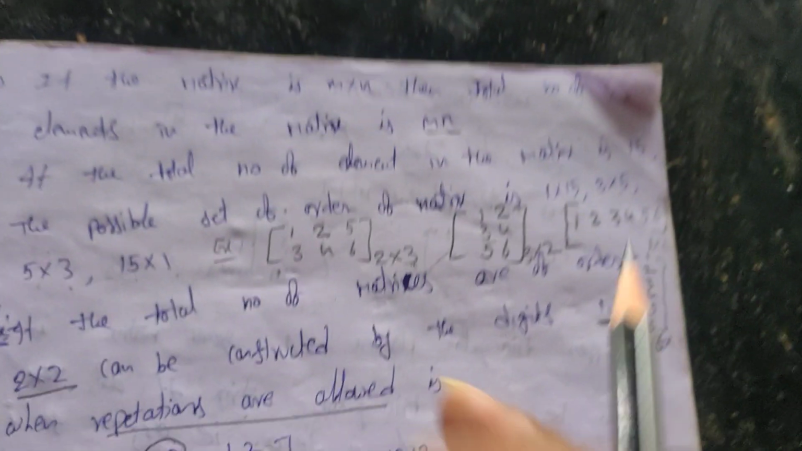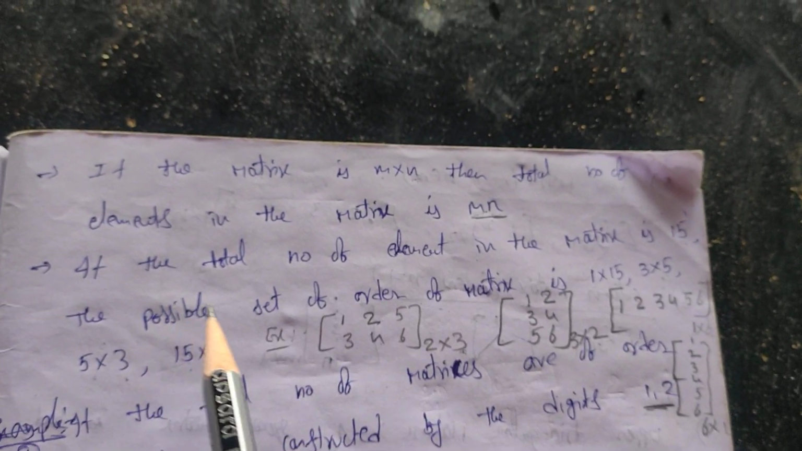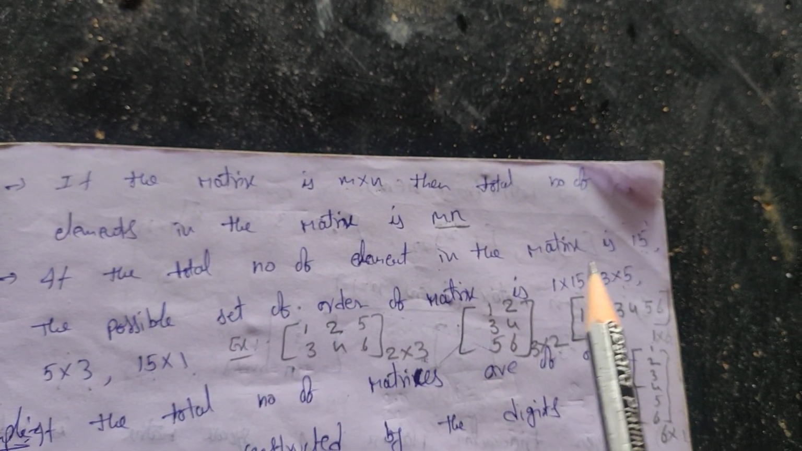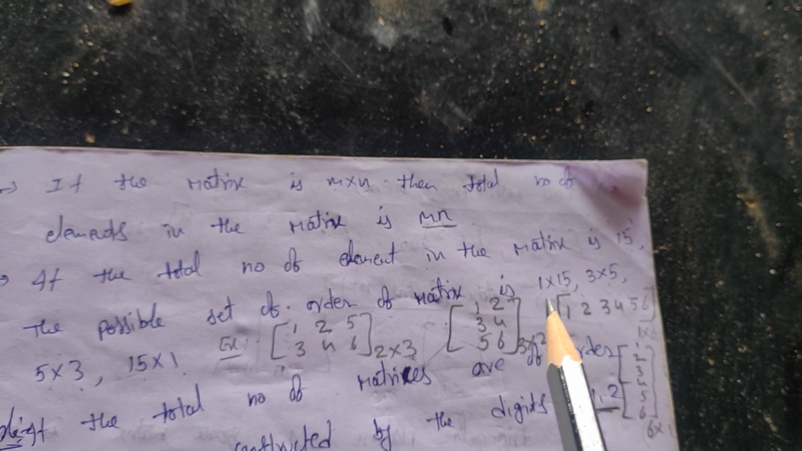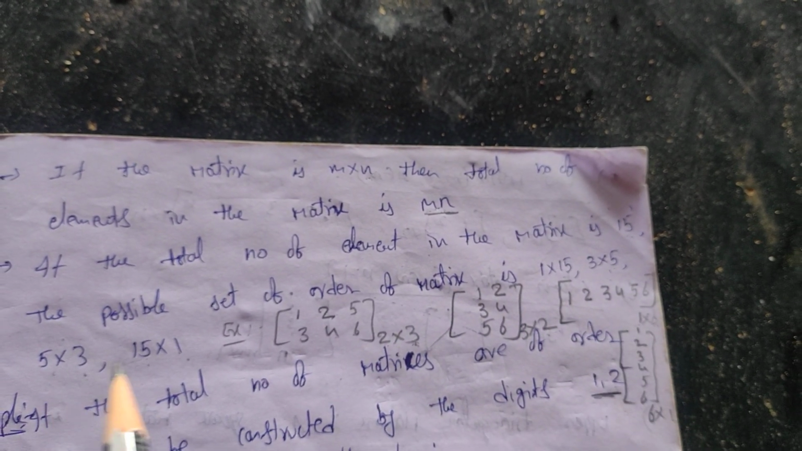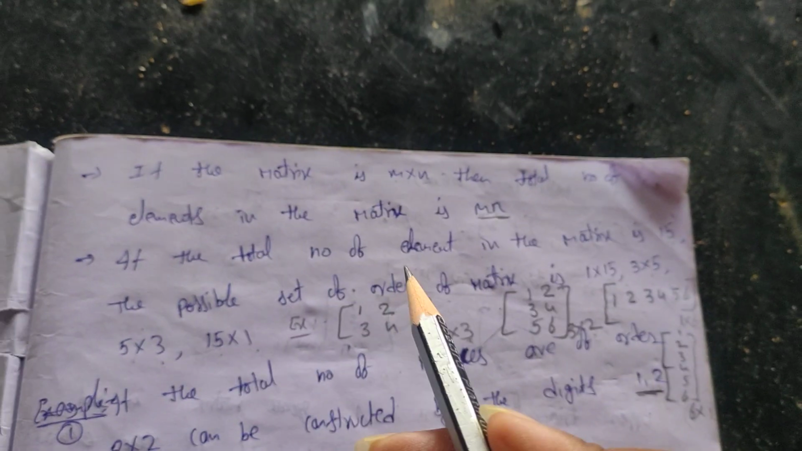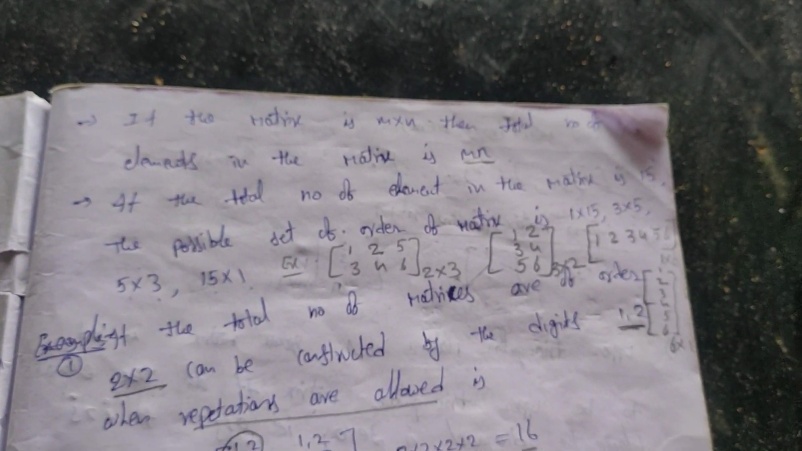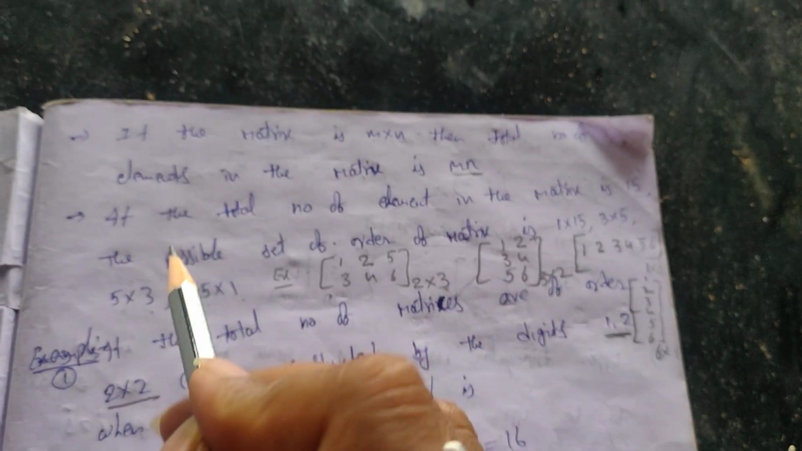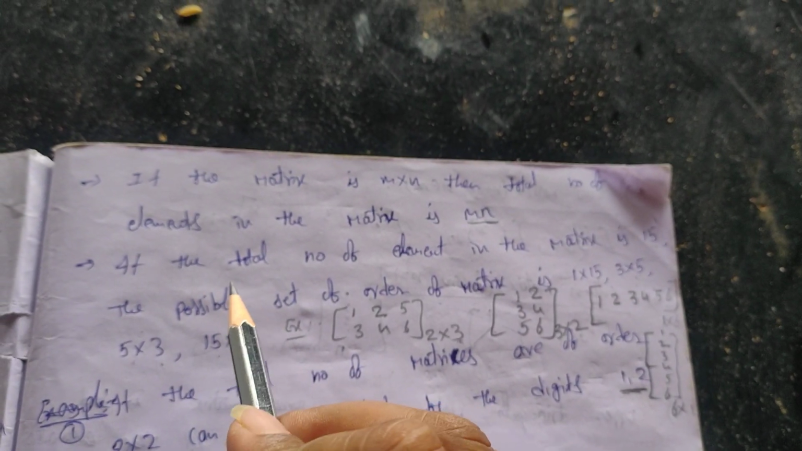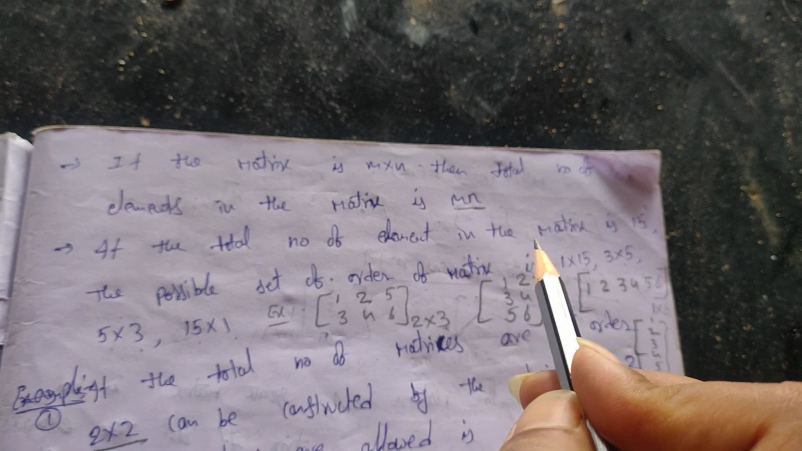So next one, if the number of elements in the matrix is 15, the possible set of orders of the matrix is 1 by 15, 3 by 5, 5 by 3, 15 by 1. See here, if the total number of elements in the matrix is 15,